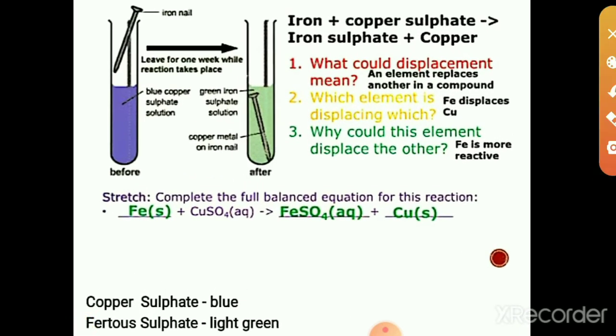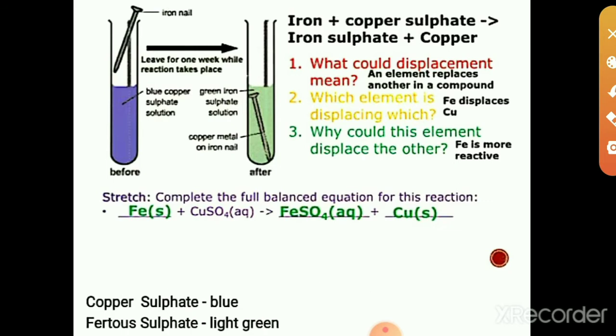Compared to iron and copper, copper is less reactive than iron. Then iron can easily displace copper.